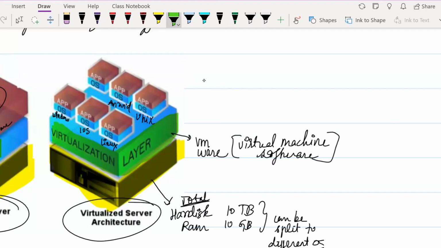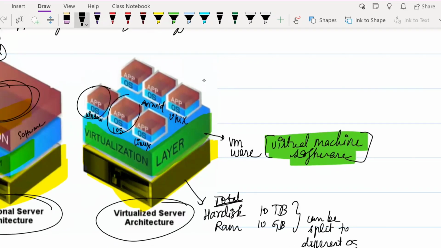Basically, they installed one software known as virtual machine software. This software created an illusion that different kinds of systems could work on one computer. That means different kinds of operating systems could be installed on one single computer or one single processor itself. This is nothing but your concept of virtualization.